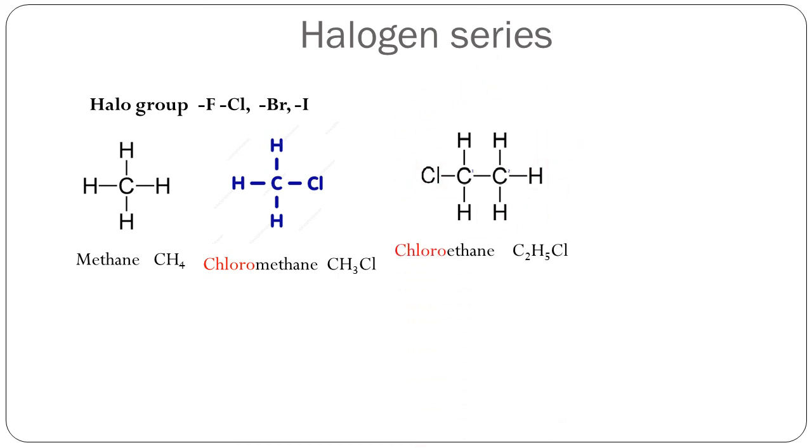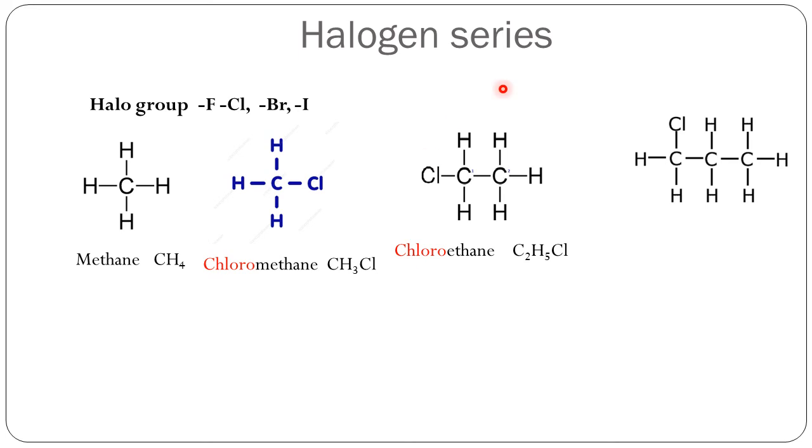And how to label that compound? Write down the name of the parent hydrocarbon and add a prefix to it. Since it is chlorine atom that replaces the hydrogen atom, the name is chloroethane.